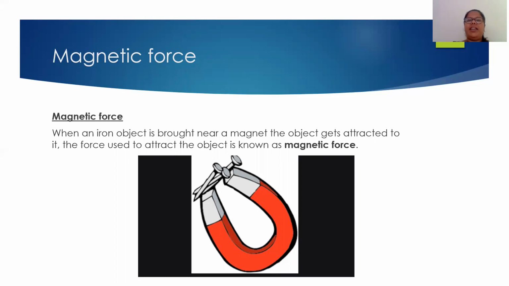Now these magnets have two poles, north pole and south pole, and they attract opposite poles and the same poles repel each other. So this is all about the magnet and the magnetic force. The magnetic force is applied by the magnet, which attracts all the iron objects towards it.